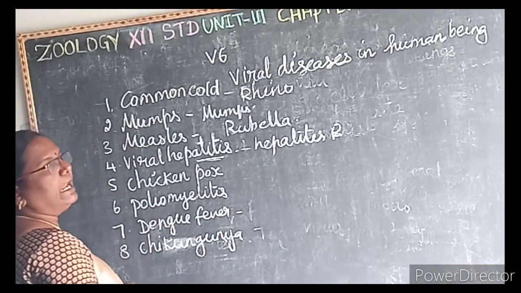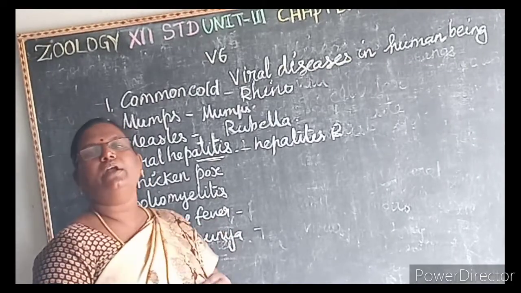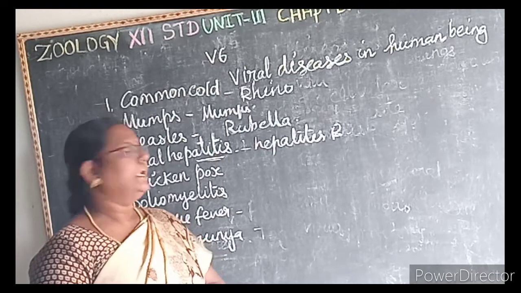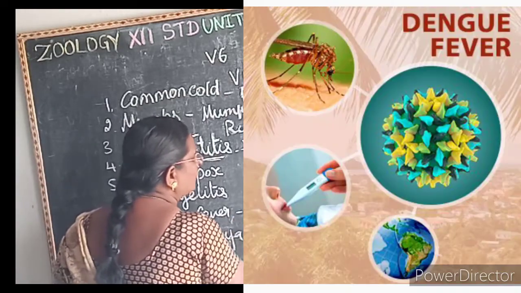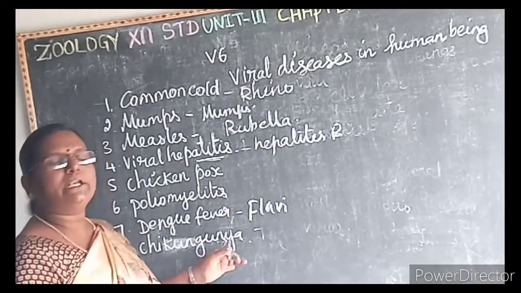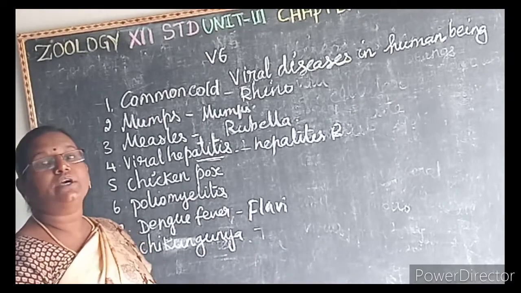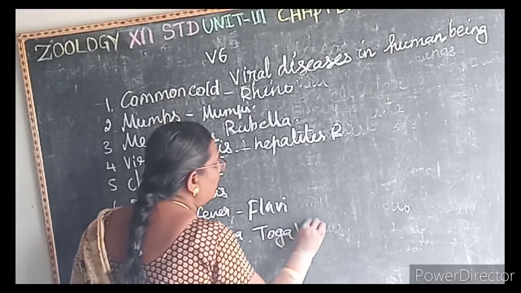Then poliomyelitis, it is caused by the polio virus. Dengue fever or breakbone fever is caused by the dengue virus or flavivirus. Then chikungunya, it is caused by the alpha virus or toga virus.